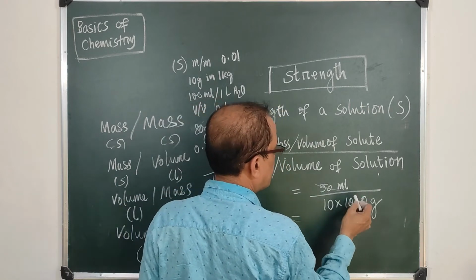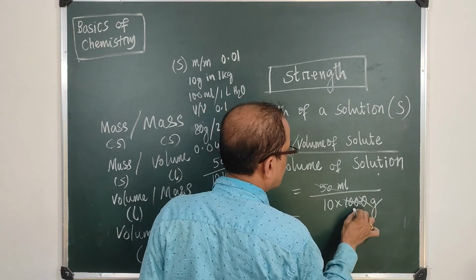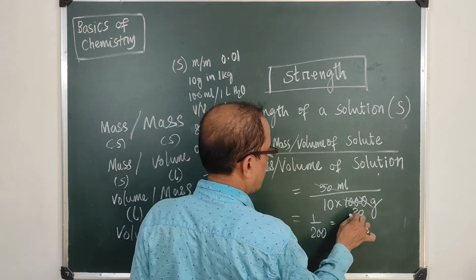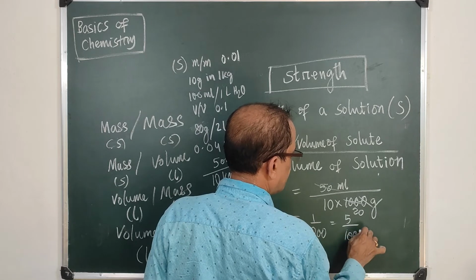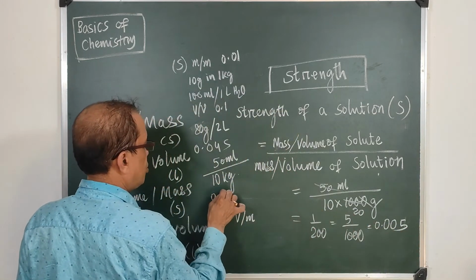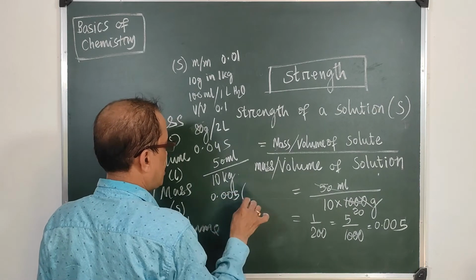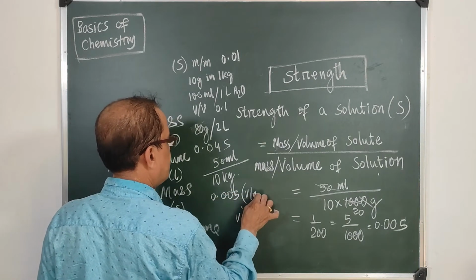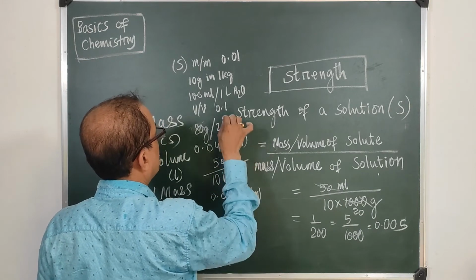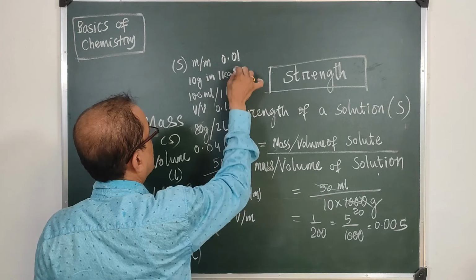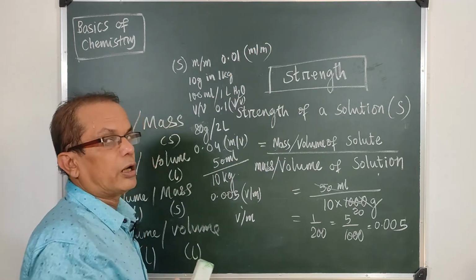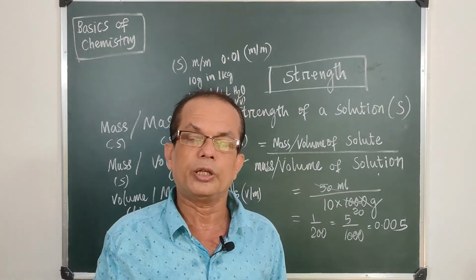So you have 1 by 200, or this can be 5 upon 1000, so 0.005. The strength is 0.005, and this has to be written as V by M, this as M by V, this as V by V, and this as M by M. So this is how we calculate strength in chemistry, in eudiometry.